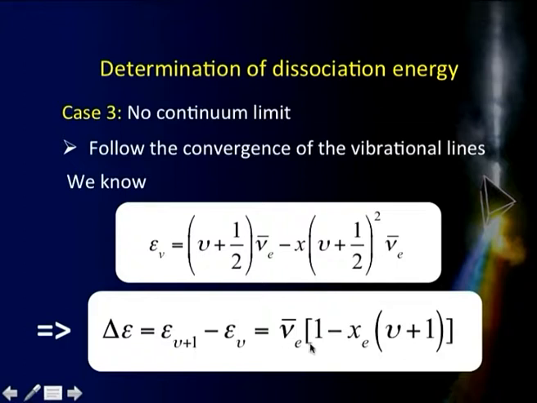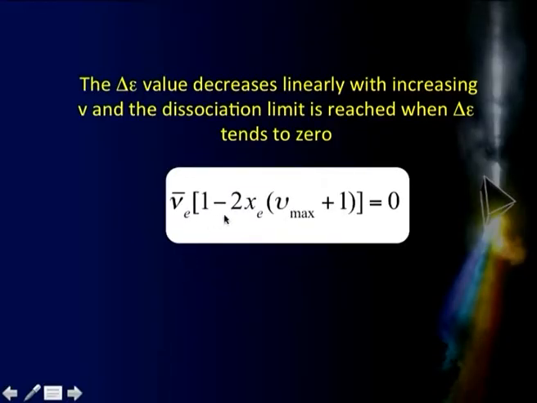If I just substitute that and work out, this comes out to be the following expression there, where Xe happens to be the anharmonicity constant there, and V is the vibration quantum number. And essentially, as I just said, as this increases, the lines get closer and closer. A limit will come when the two lines are just continuous. That's called a limit there. So when that happens, we can say that the delta E value becomes 0. When it tends to be 0, we then set this delta E expression equal to 0 here.